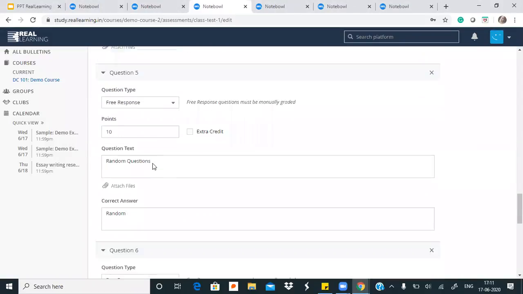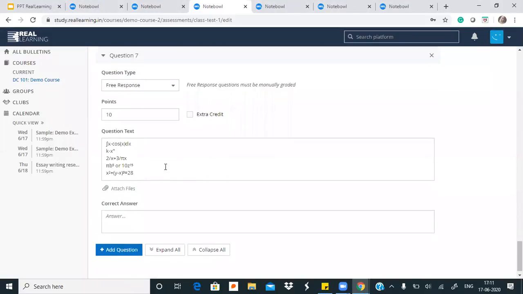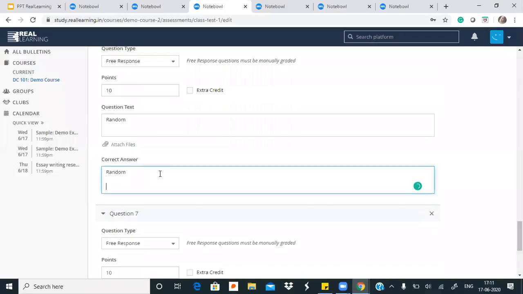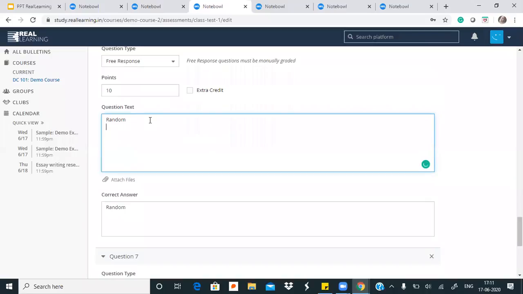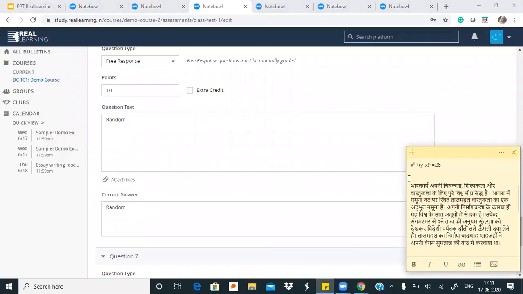Ma'am, we can put the images, there is no problem. I am asking, suppose in a Word document the Hindi font is there, can we directly copy, or is something extra required? No, you can copy it. Like I will just copy this.